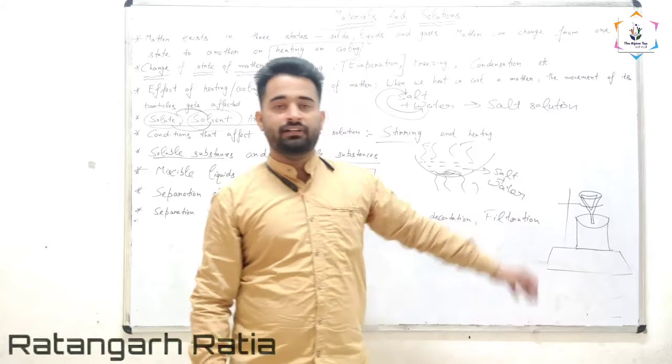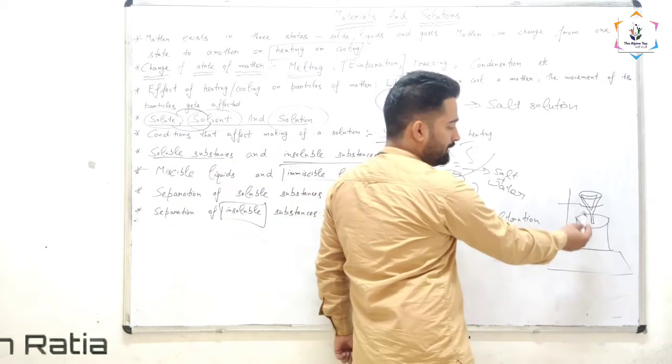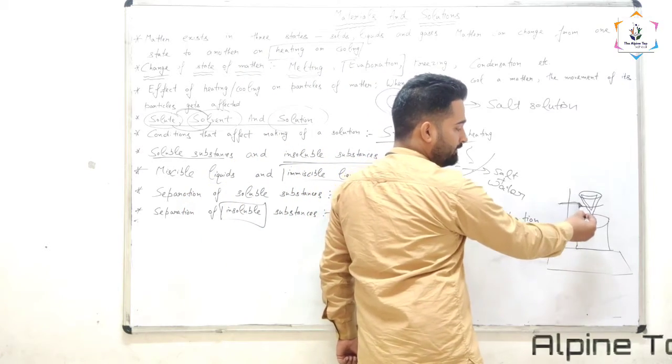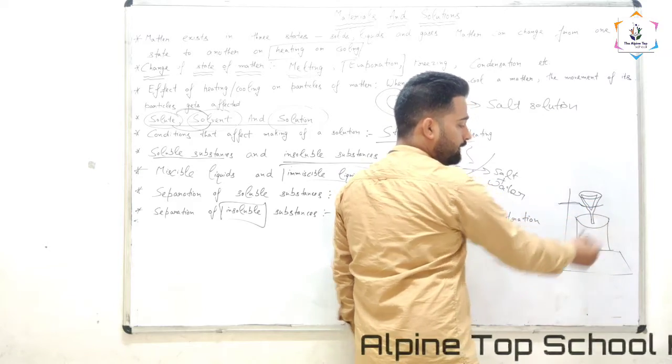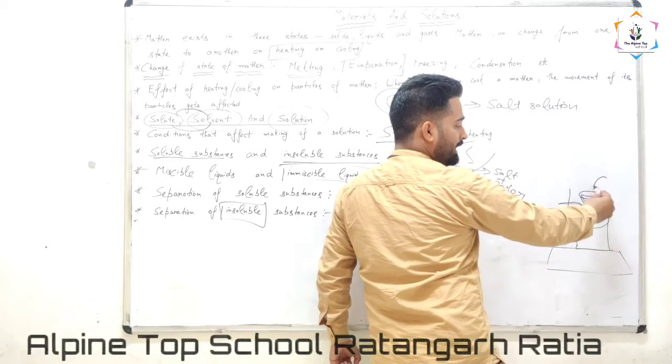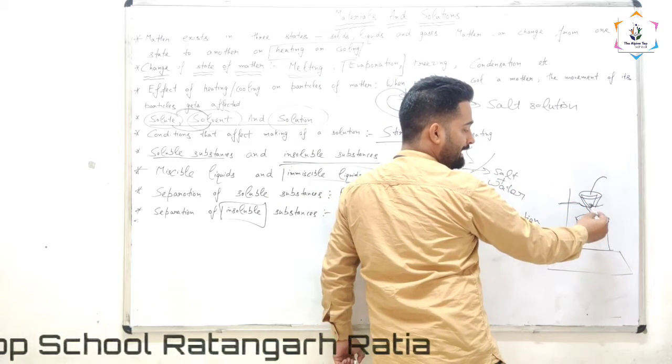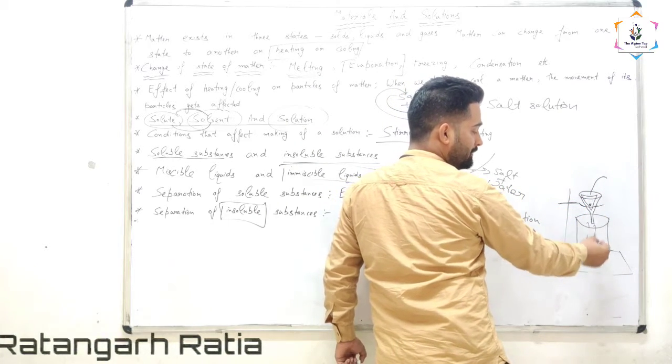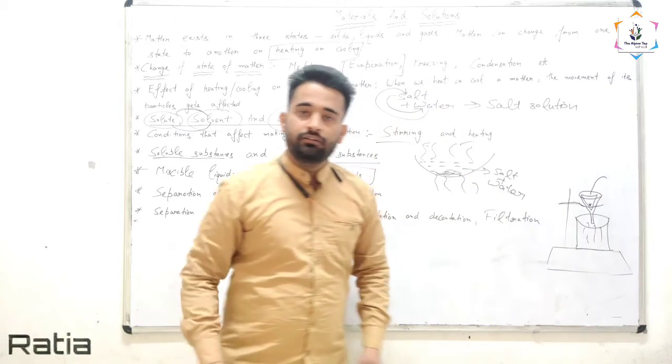Next is filtration. What is filtration? We will take a funnel and a stand. We will hang the funnel on the stand and put filter paper into the funnel. As we put sand and water into this, what will happen? The sand will remain here and the water will come out. This process is called filtration.